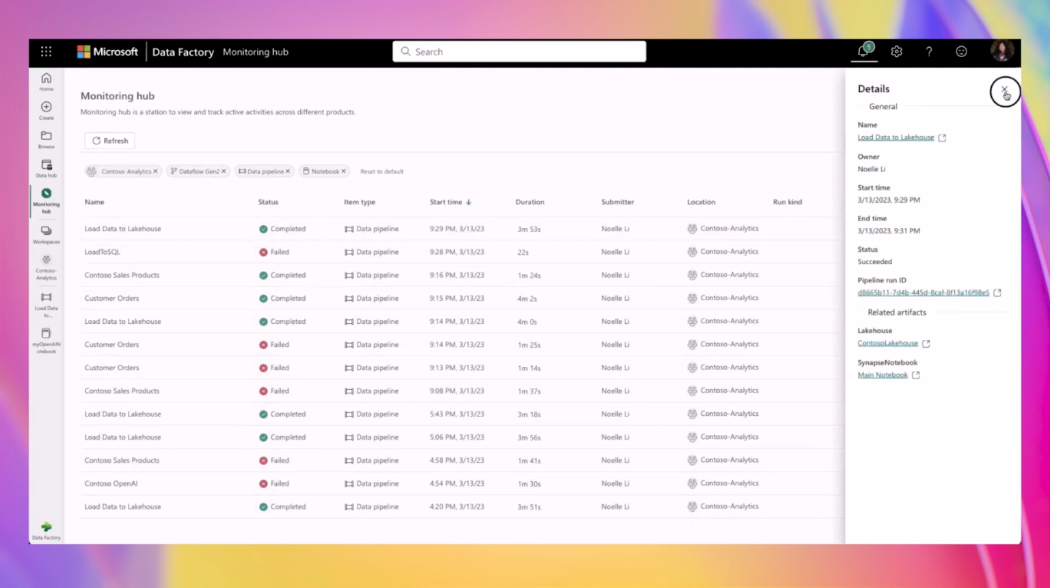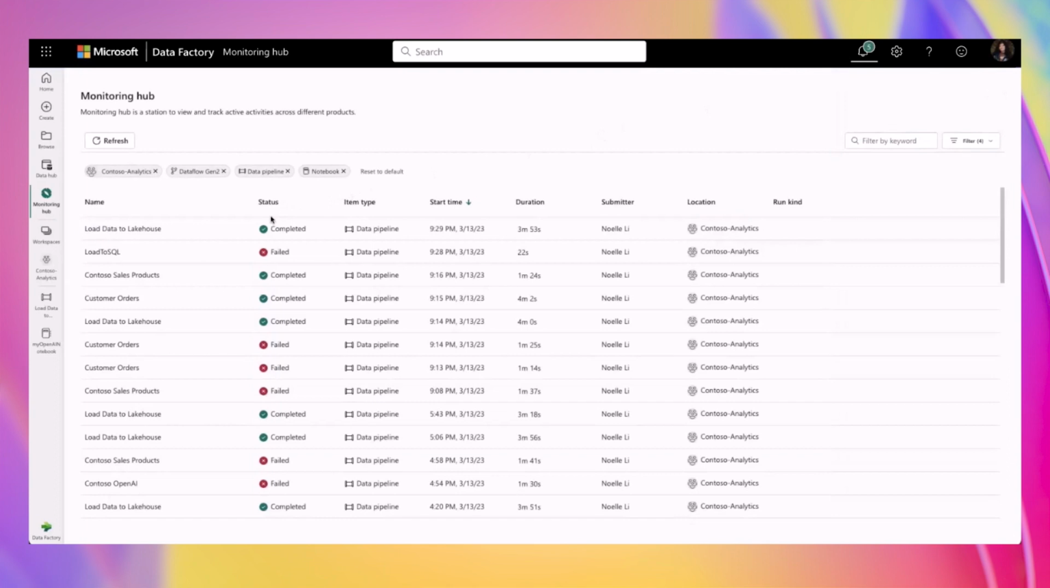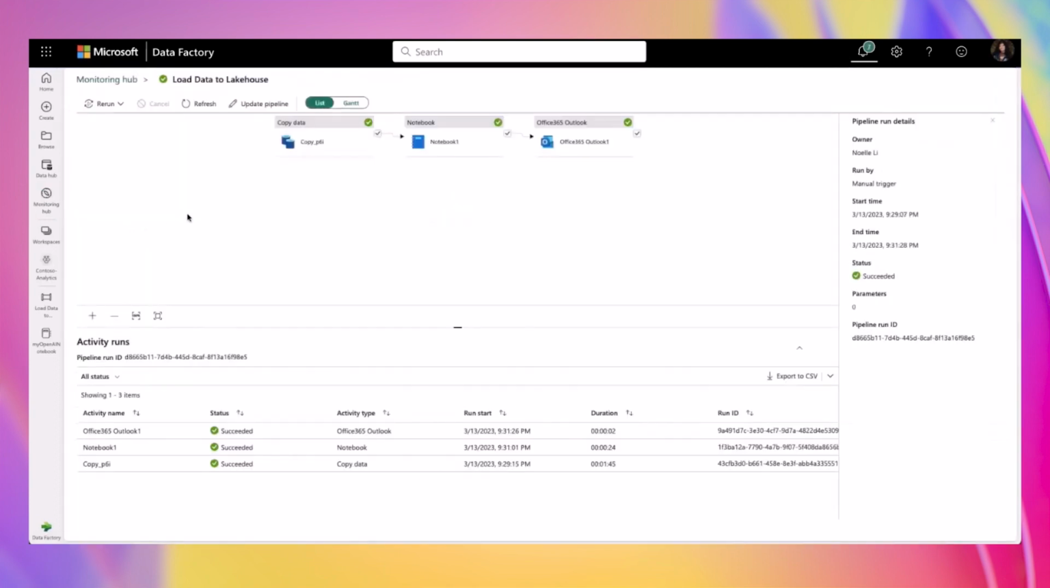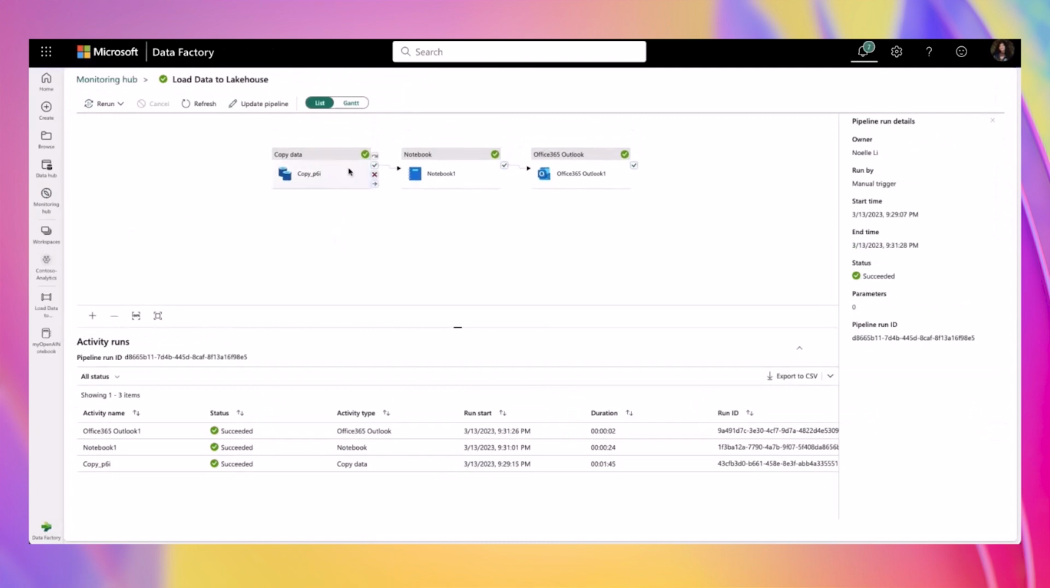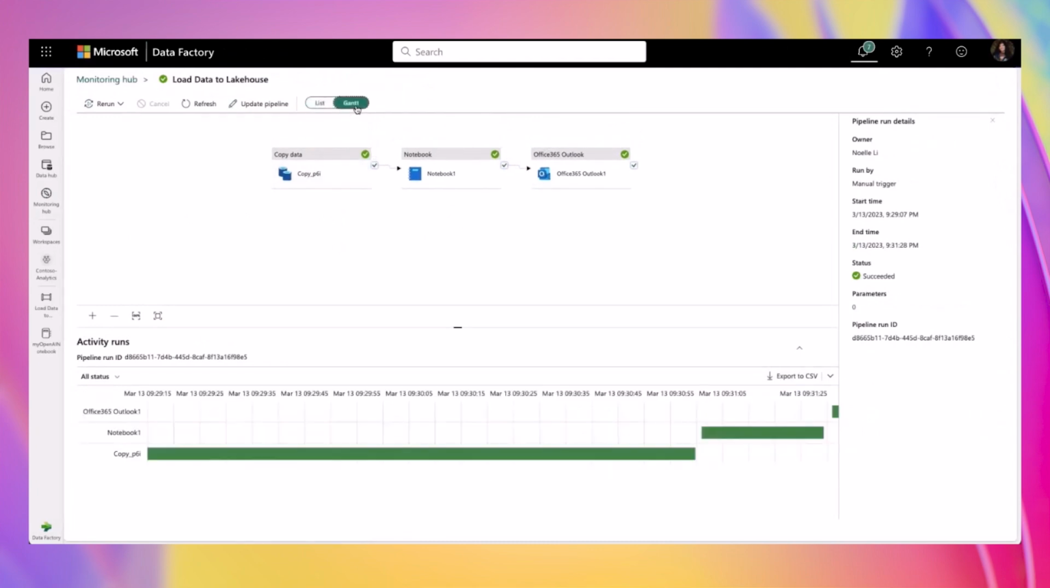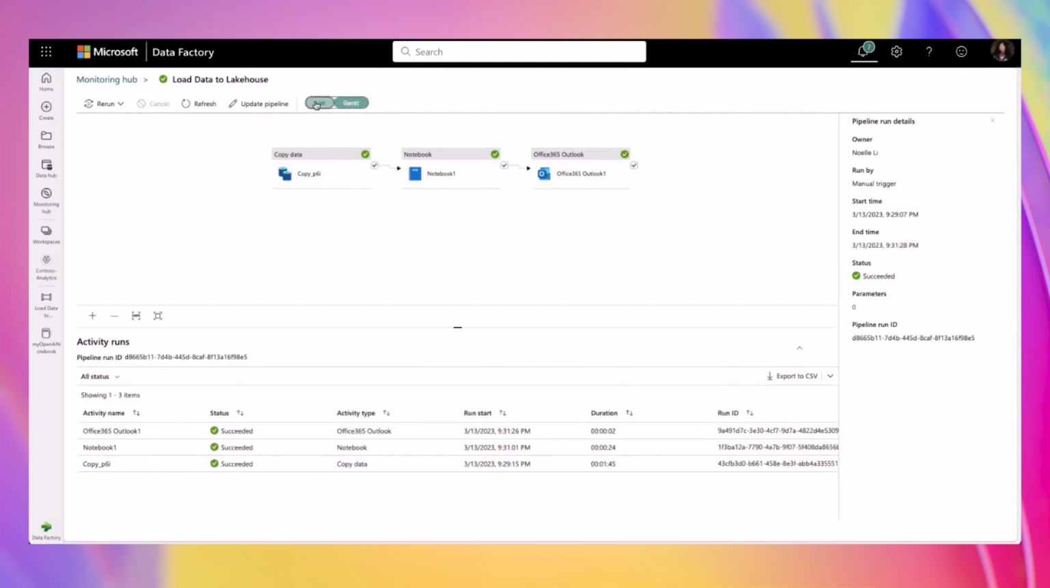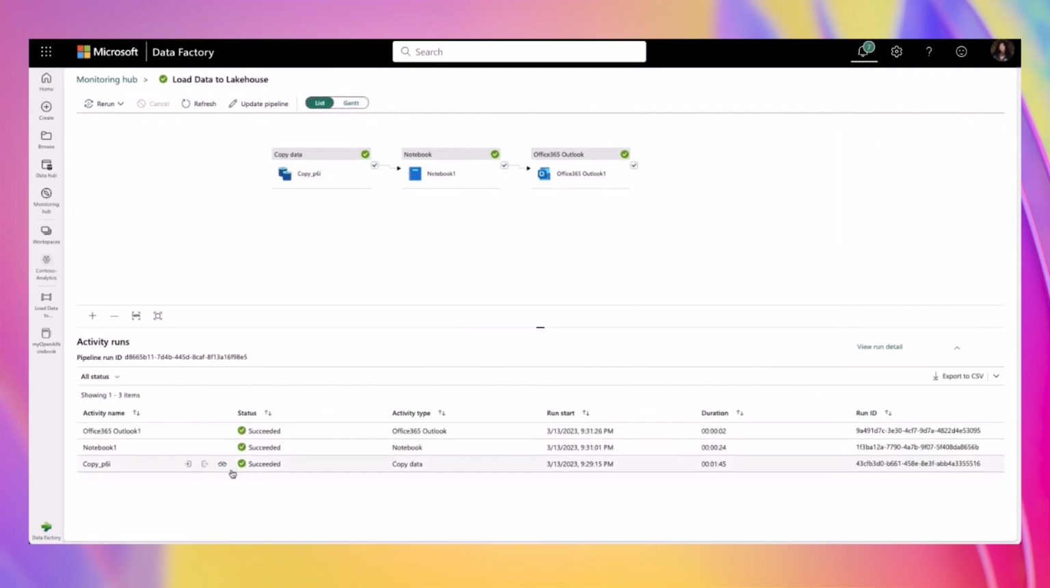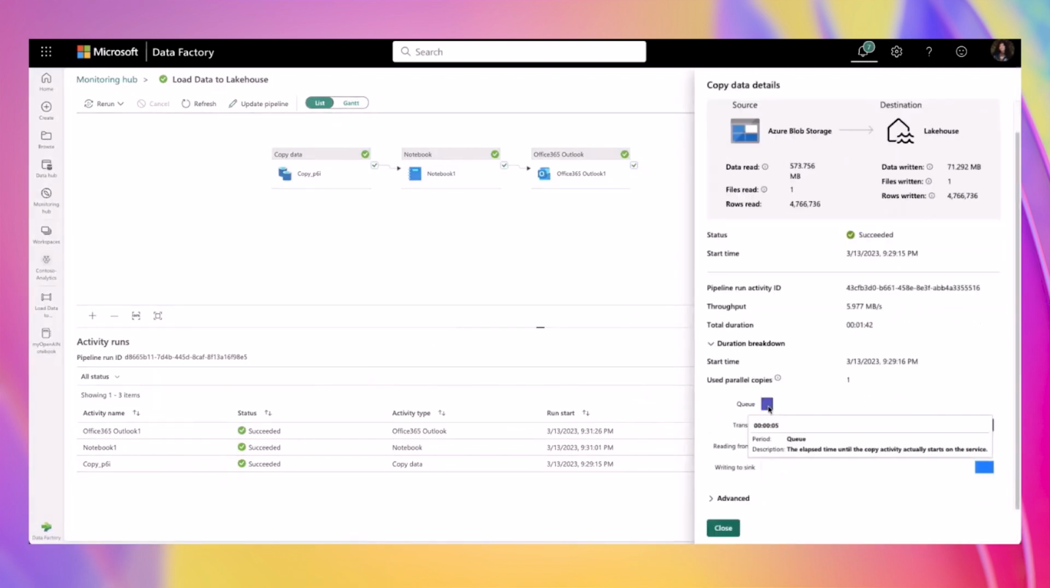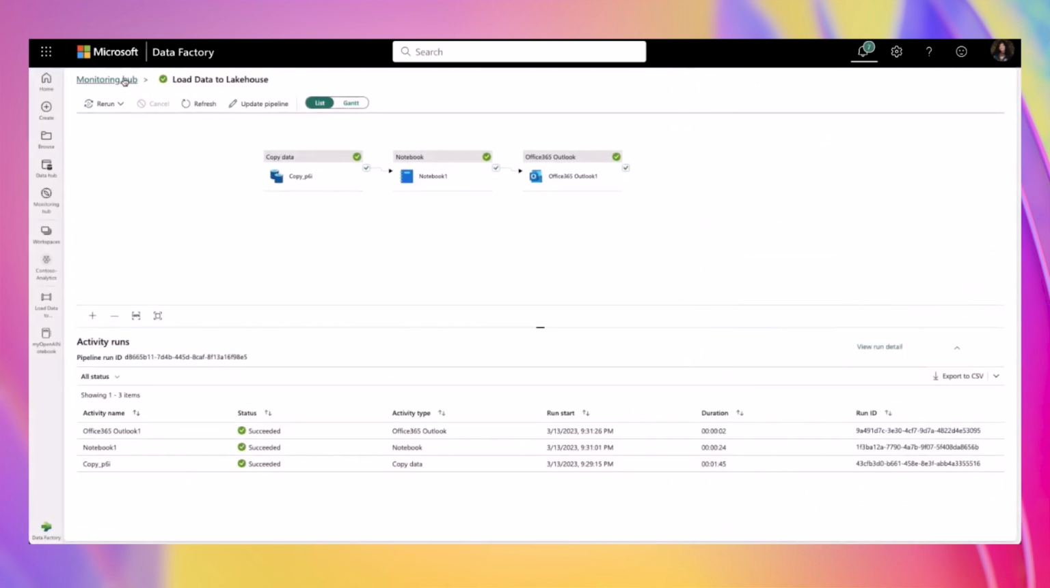For more in-depth monitoring, I can click on the name of the artifact to enter into a more detailed monitoring page by clicking into my data pipeline name. Here, I can get a full understanding of my data pipeline execution status through different views. I can also drill down into each of the activities that are running in my data pipeline. For example, I can click on my copy activity to get an in-depth analysis on how the copy activity ran. When we go back to the